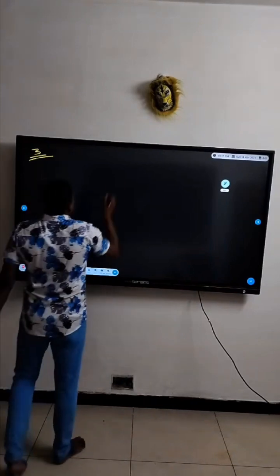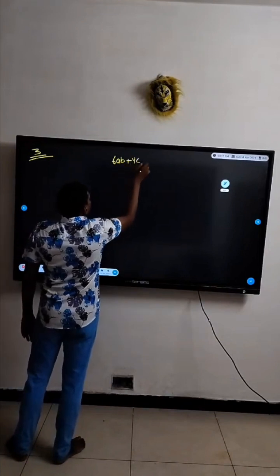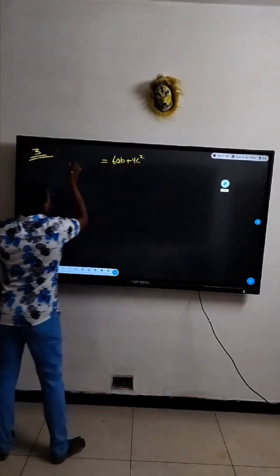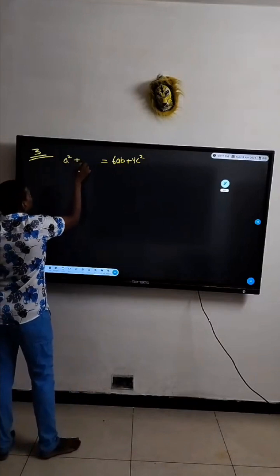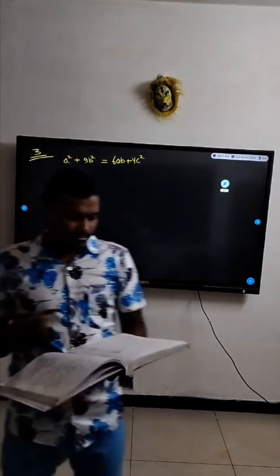Next question: a square plus 9b square equal to 6ab plus 4c square. Yes, this is the question given. I am taking it from your Bansal Classes material.